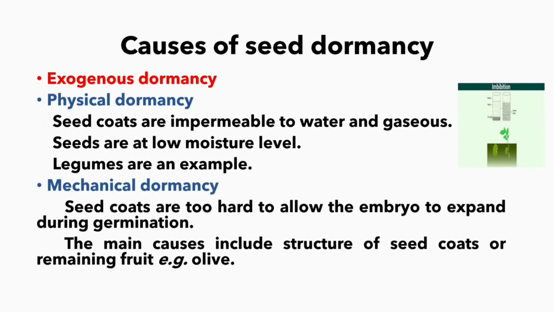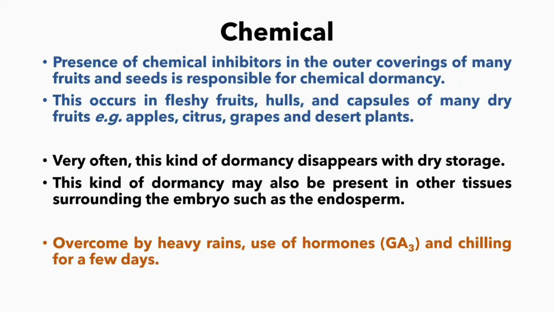Now, let us see physical dormancy, which comes under exogenous dormancy. Seed coats are impermeable to water and gases when seeds are at low moisture level. Example, legumes. Mechanical dormancy: seed coats are too hard to allow the embryo to expand during germination. The main causes include structure of seed coats or remaining fruit parts. Example, olive.